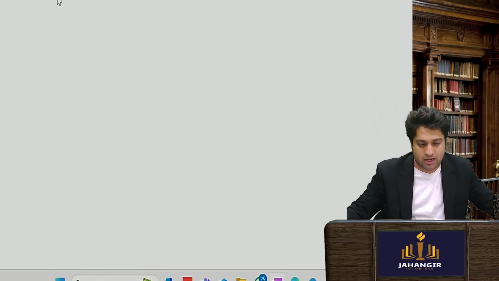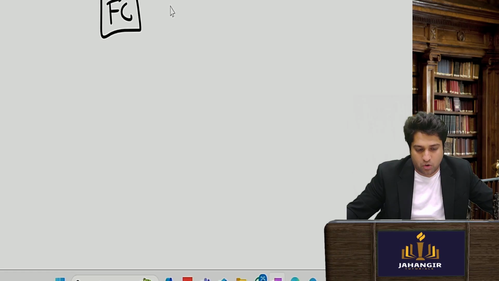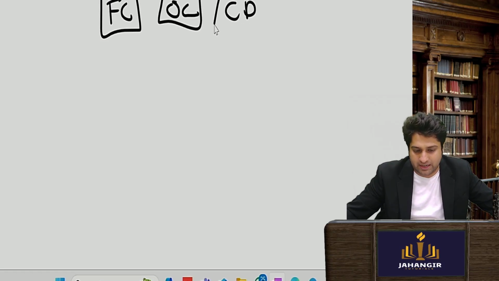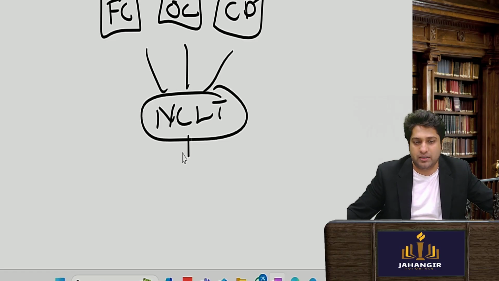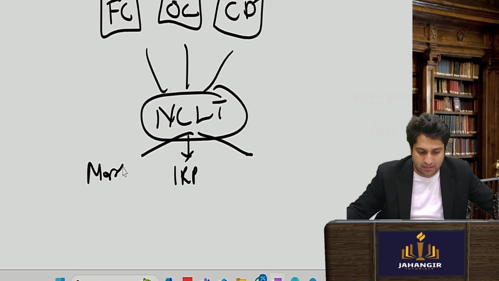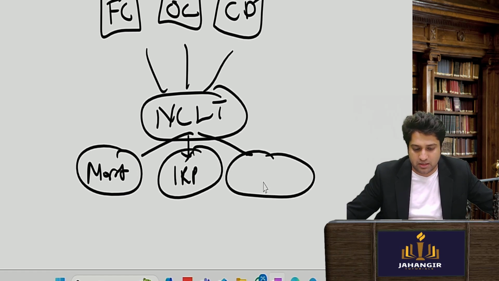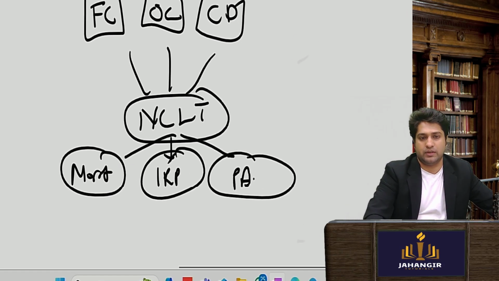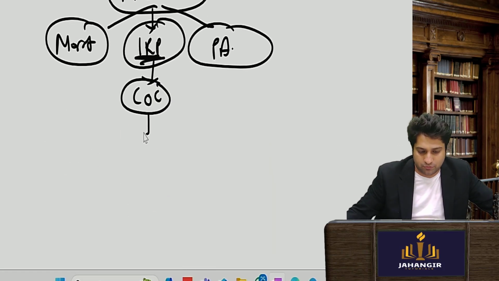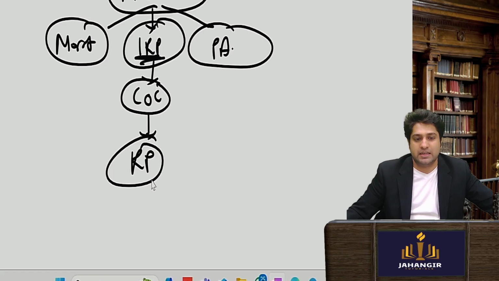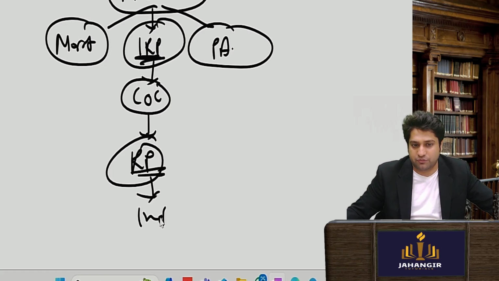Now understand what happens if we see the full process. First, the financial creditor, operational creditor or corporate debtor files a case before NCLT. Now NCLT will then appoint an IRP on admission. Then moratorium will be declared. And one more thing, a public announcement will be given. Okay. Now once that is done, the IRP will form a committee of creditors. This committee of creditors will then appoint an RP. This RP will prepare something called an information memorandum.